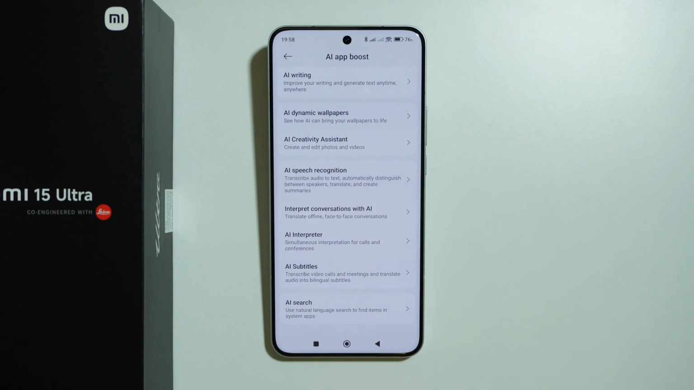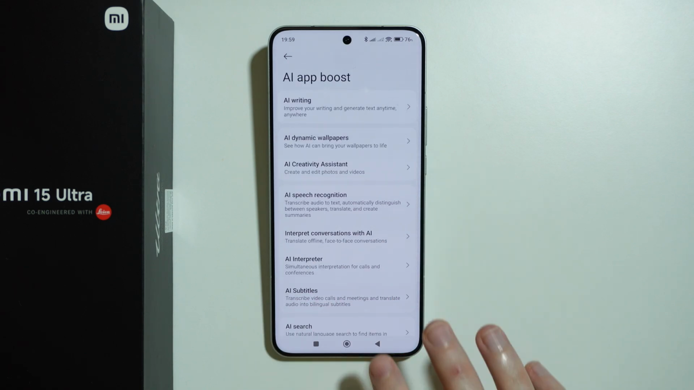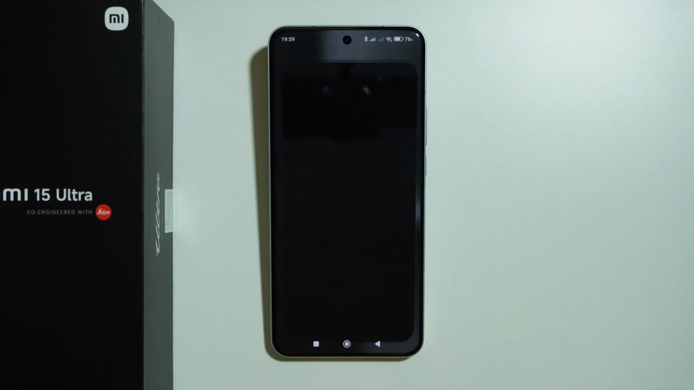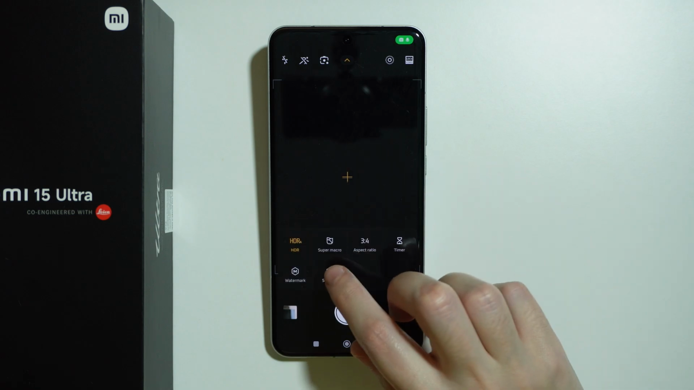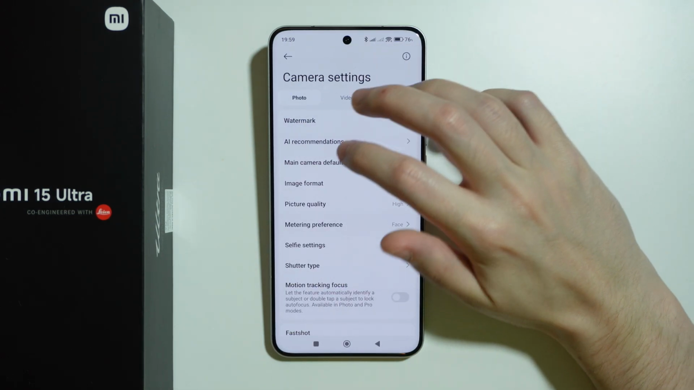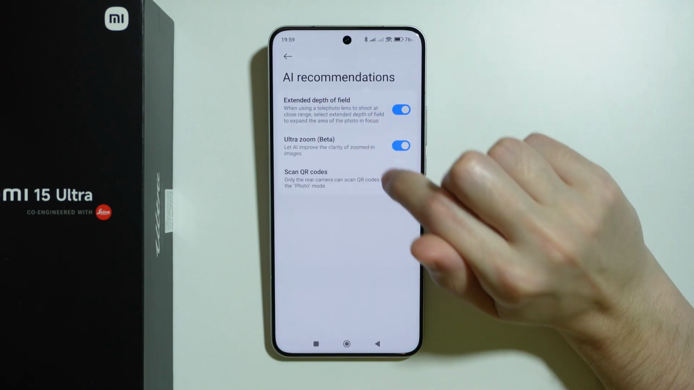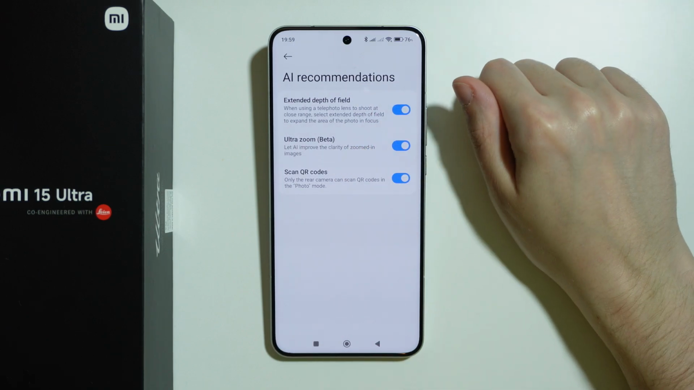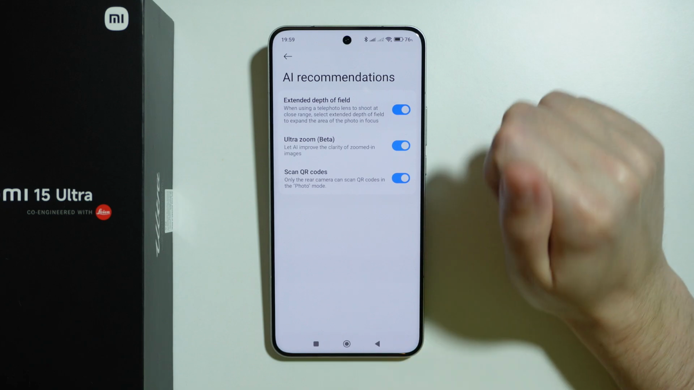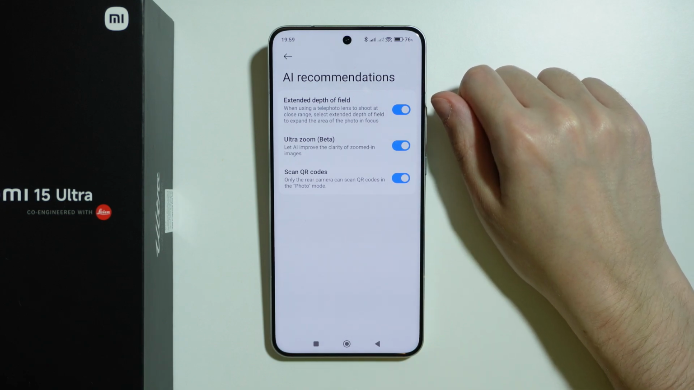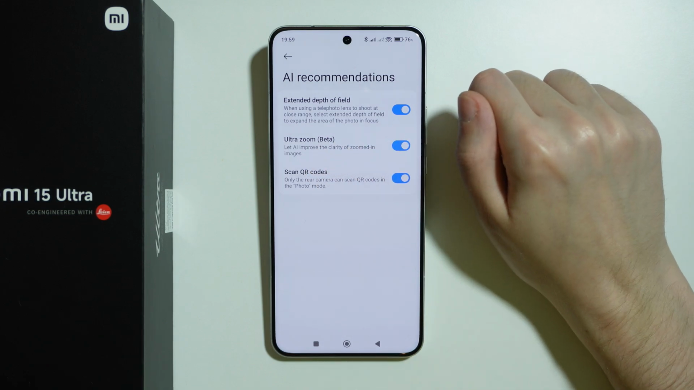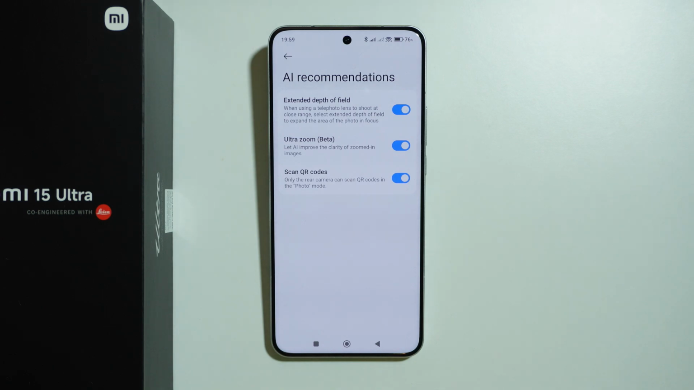And there's also one more that is not mentioned here. More precisely, it is in the camera. So if we go to the camera settings, and if we go to AI recommendations, then over here we can find the ultra zoom, which is in beta version. But by the description we can read that this is also an AI tool, because we can let AI improve the clarity of zoomed in images. And that is pretty much it.